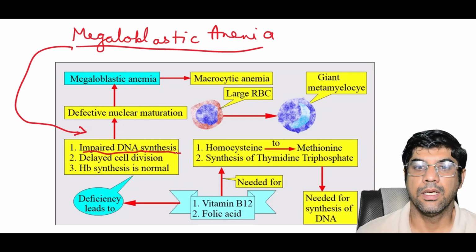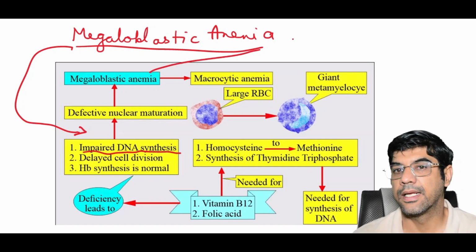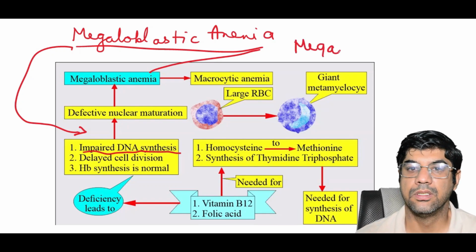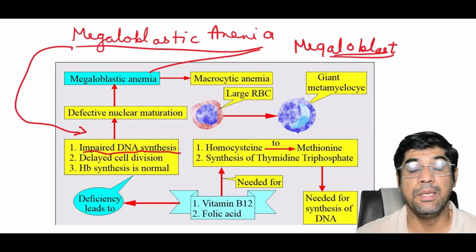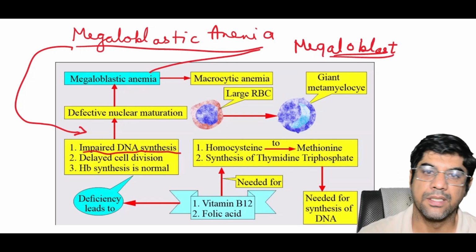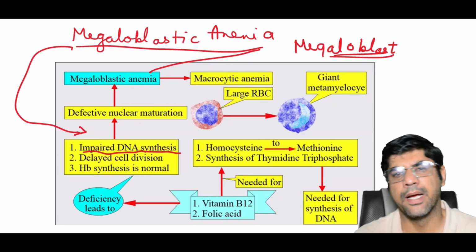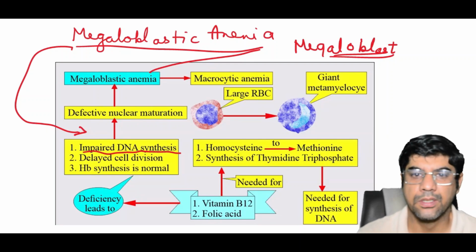There are large immature red blood cell precursors known as megaloblasts. These are characterized by delayed nuclear maturation.